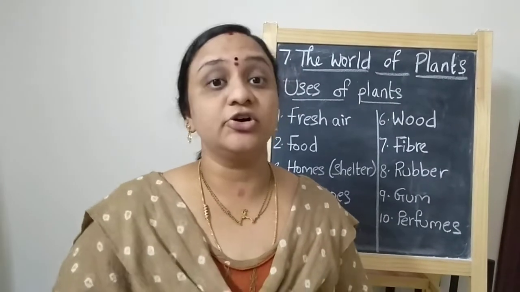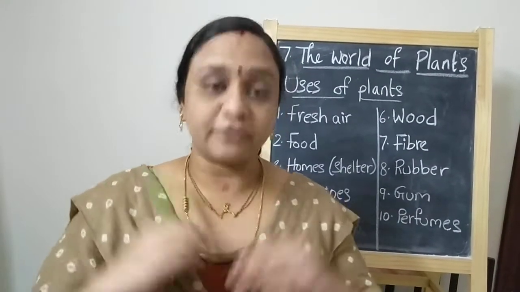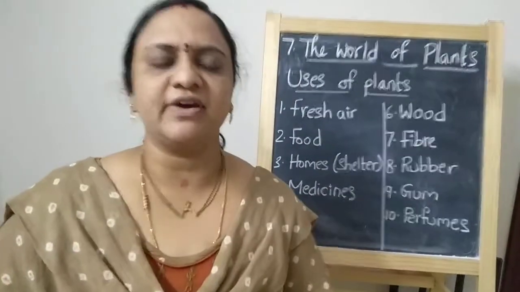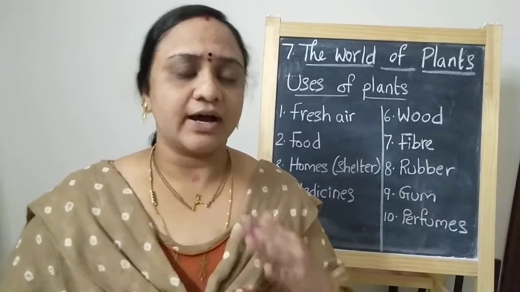Good, everybody is nodding your head. Yes, the plants are helping us. How are they helping us? Air, very good. Yes, we are getting the fresh air from the plants. Plants are taking in the carbon dioxide from the air and they are giving us oxygen. So that way the plants are helping us to breathe fresh air. And also plants are helpful to us in many ways. Shall we go to our pictures and understand more about the uses of plants, children?